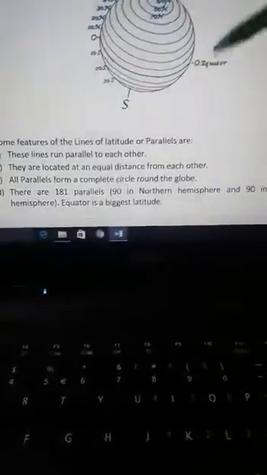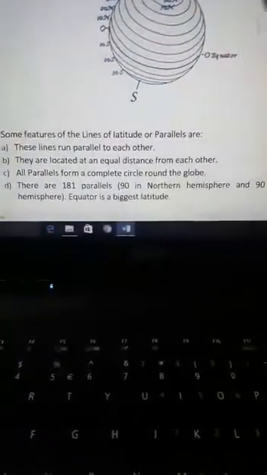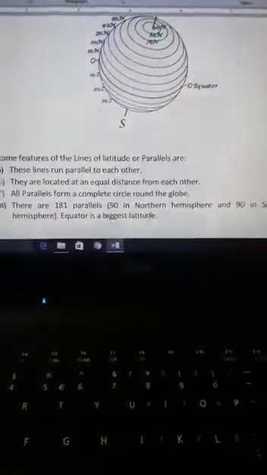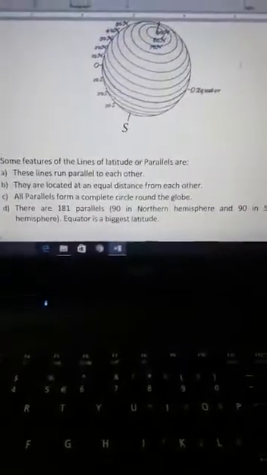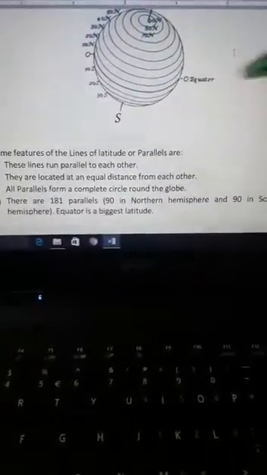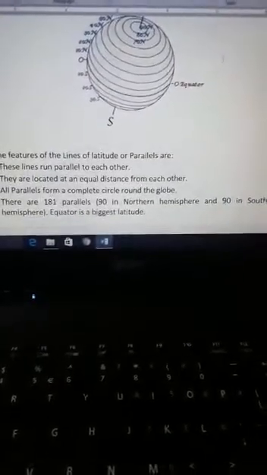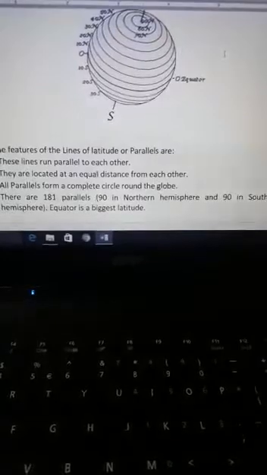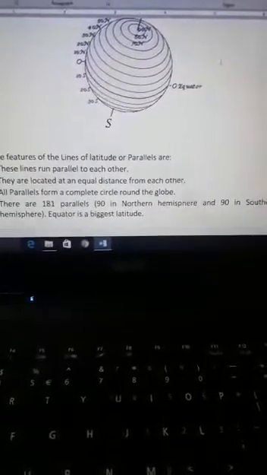As you can see in the diagram, all the parallels are making a circle on the globe. They are forming a complete circle round the globe. Right? So this is one of the features.